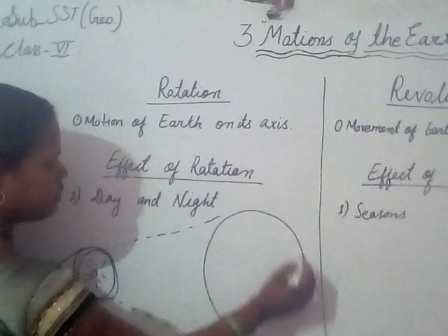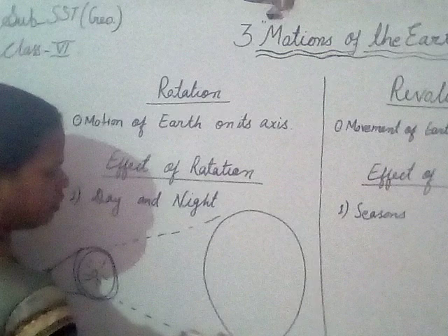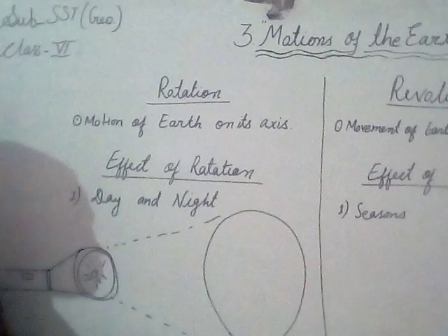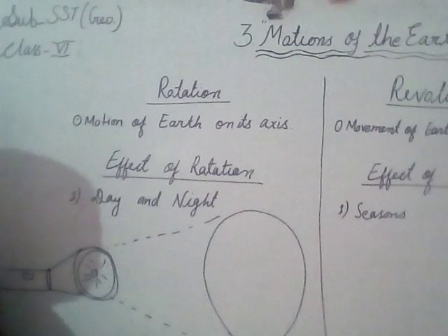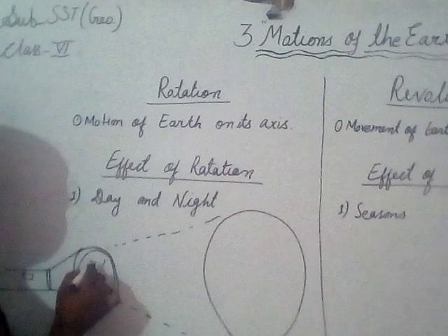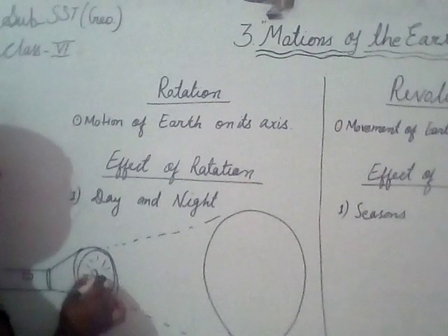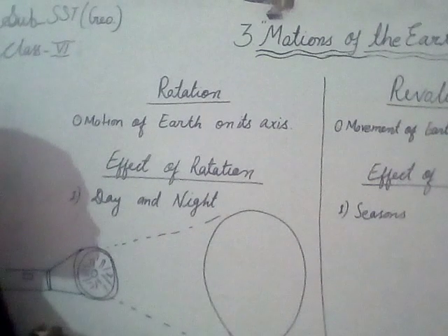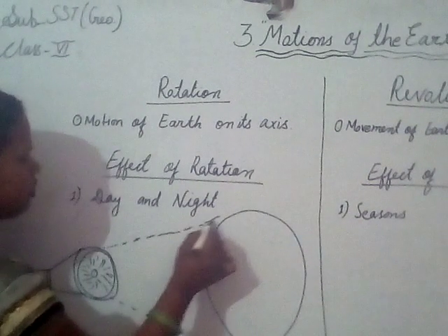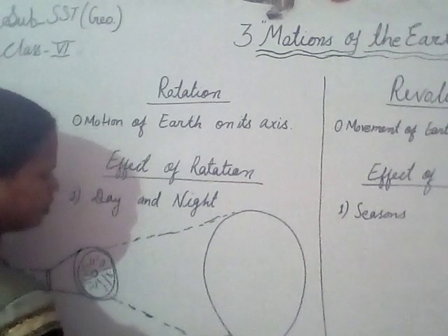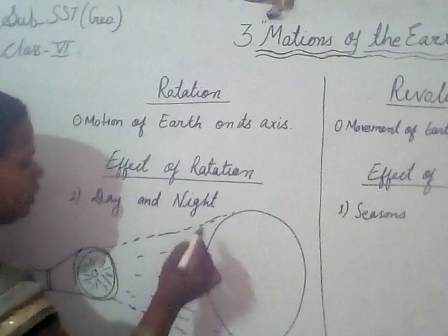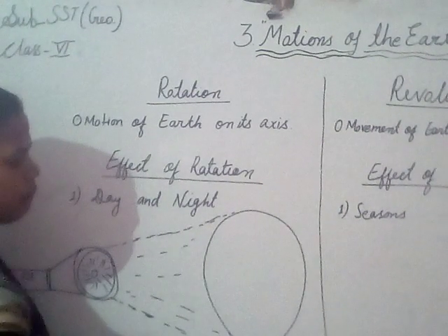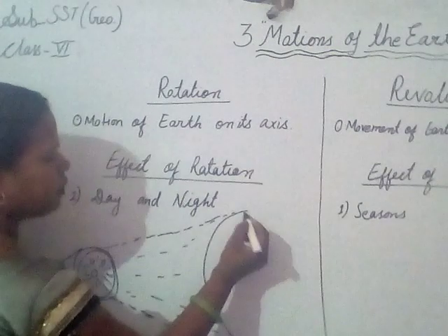Our Earth is a spherical shape, which always keeps on rotating on its axis and also around the Sun. And our Sun is just like a torch. It gives light, heat and energy. Here the sun rays move in this way to our Earth. And as our Earth is spherical, a round shape like a ball, it also keeps on rotating.